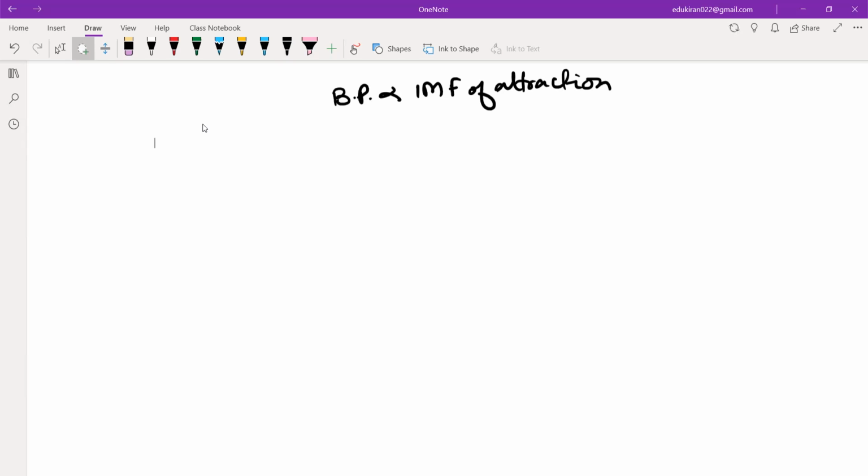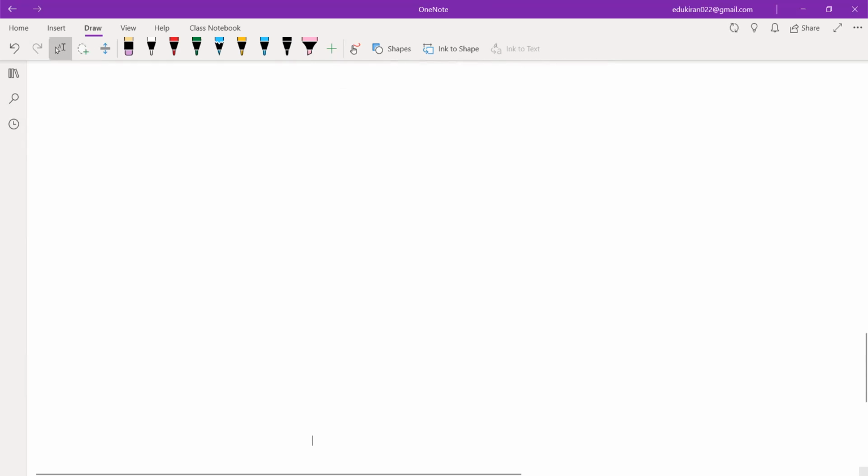Okay, next is a law, Raoult's law, which tells us the vapor pressure when we have two different types of solutions. So we'll understand what Raoult's law is, and after that, we will write the statement of Raoult's law. Okay. So write the heading, then I will explain. Okay, write the heading Raoult's law. Raoult's law. Okay.